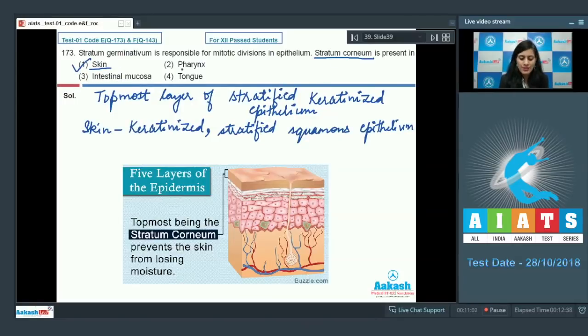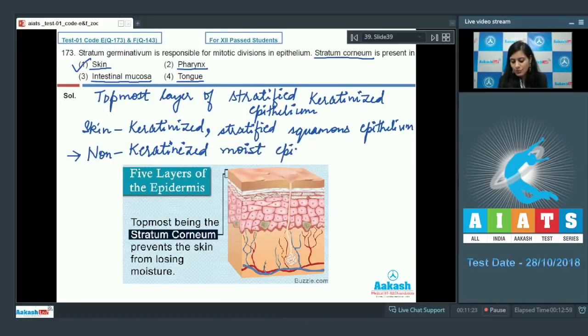Whereas the other 3 options, that is pharynx, intestinal mucosa and tongue, are lined by non-keratinized, moist epithelium tissue.